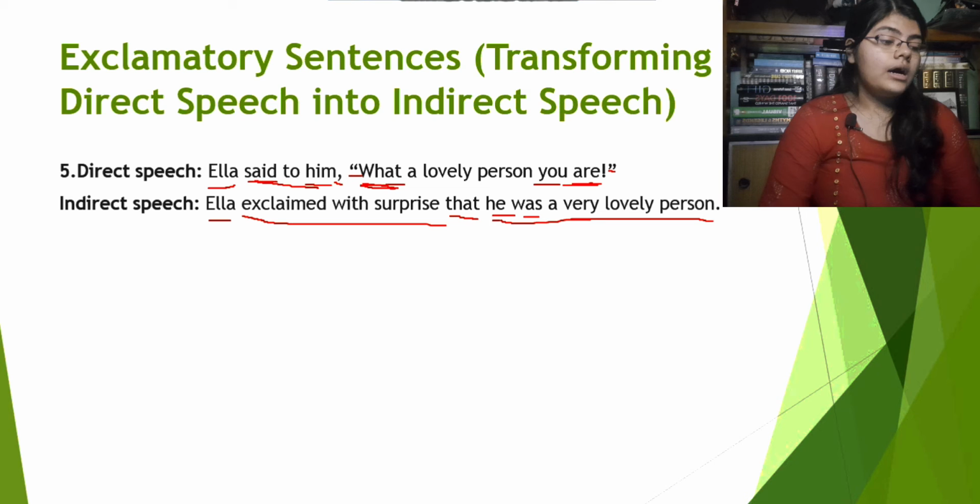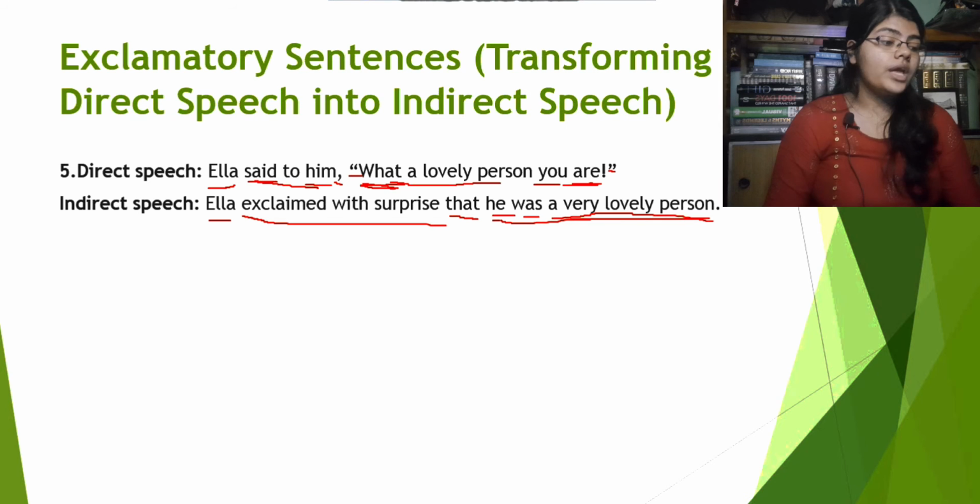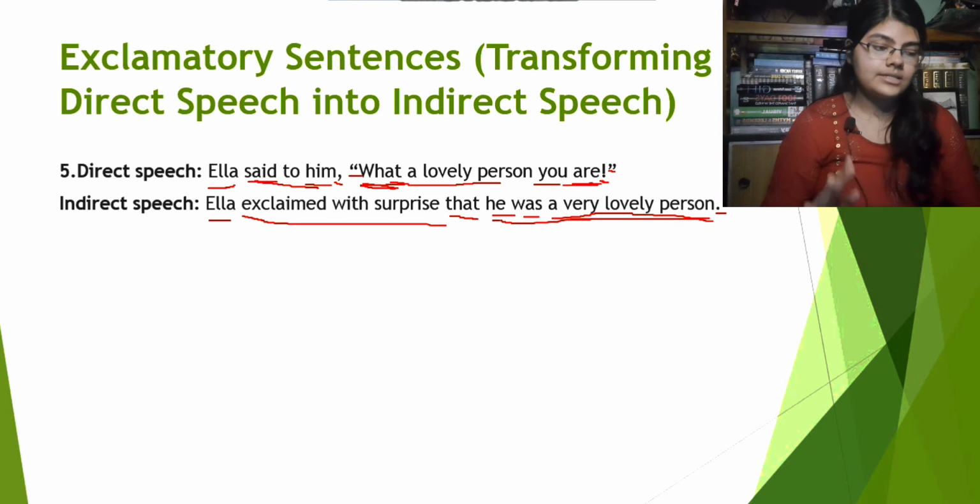Now, "what a lovely person" will be changed into "a very lovely person". Why? Because we have to transform the exclamatory sentence into an assertive sentence. We can't use the exclamatory mark in the indirect speech. We only have to use a full stop. So, we can only do this by transforming an exclamatory sentence into an assertive sentence, right?